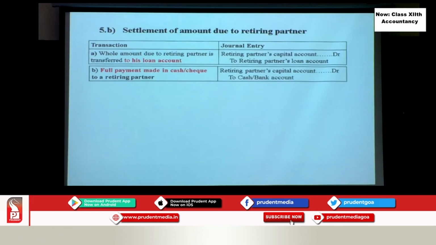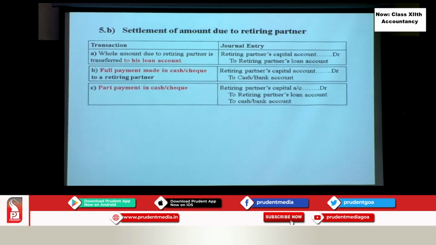Okay. Now next is when full payment is made on the spot, by cash or by check. When we pay the amount immediately, the journal entry is very simple. The partner's capital is debited because it decreases, and the cash or bank account is credited as it is an asset and it decreases, so it is credited. If we make the payment by cash, we have to credit cash. If payment is made by check or through draft etc., then we have to credit bank. So what is given to you in the problem? Please read carefully, and accordingly write either cash or bank.